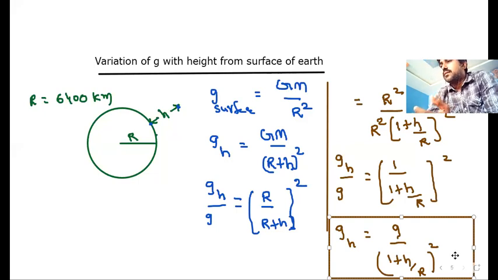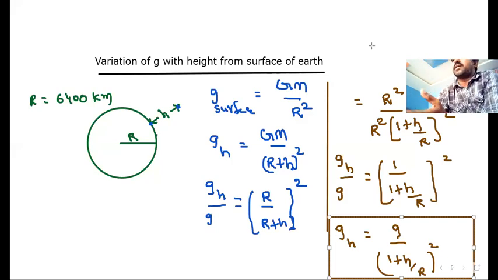But if the height of the body from the surface is very much less, for example, if height is taken 100 meters from the surface only, when we compare with 6,400 kilometers, this 100 meters is very, very less only, no? Then H value can be neglected here. H value will be very much less.